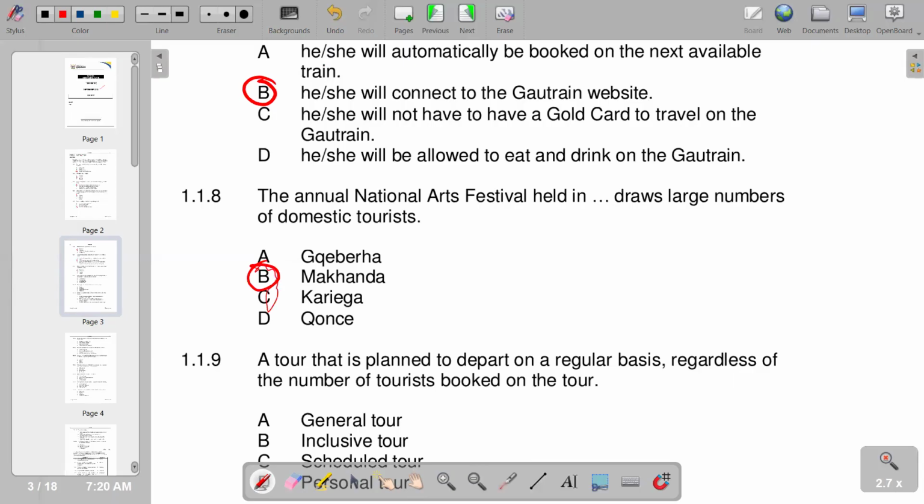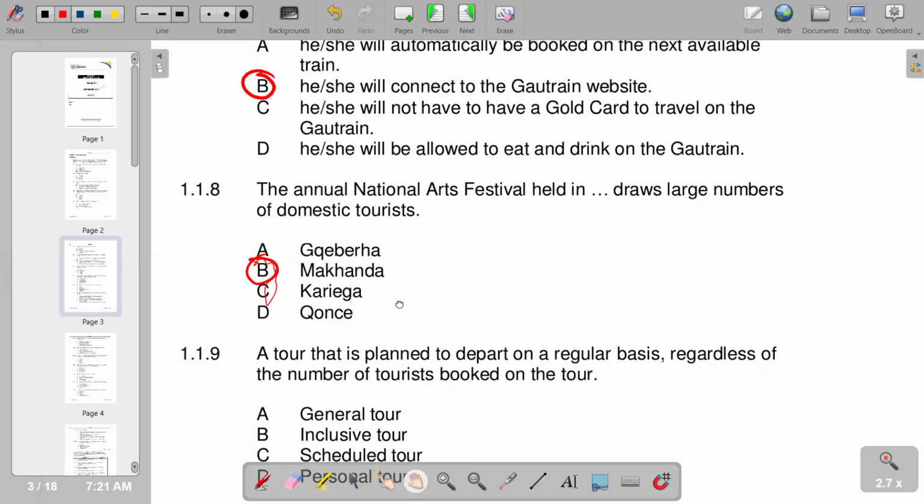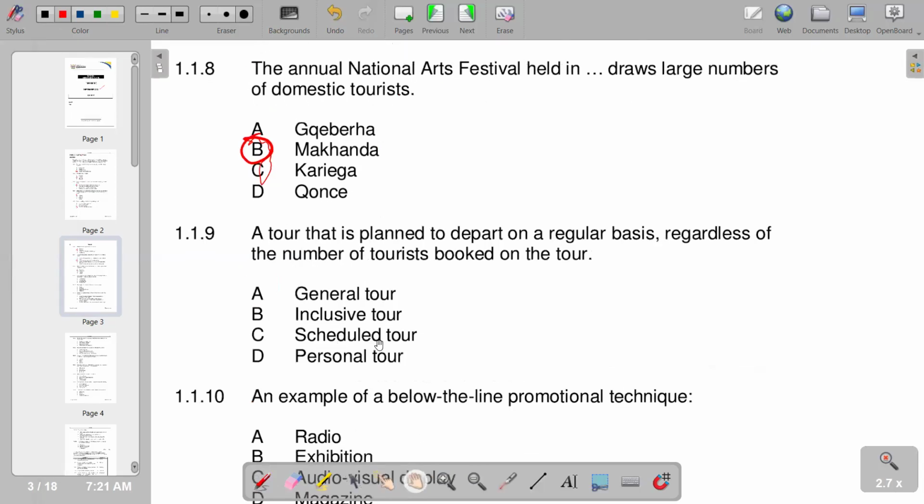So on number 9, a tour that is planned to depart on a regular basis, regardless of the number of tourists booked on the tour. We've got general tour, inclusive tour, scheduled tour, a personal tour. So the correct response is a scheduled tour, which we have at C.